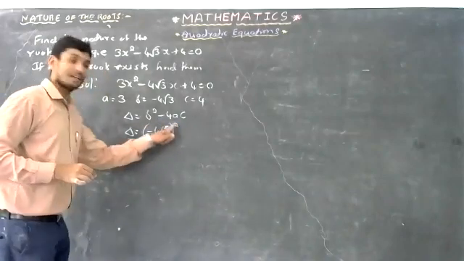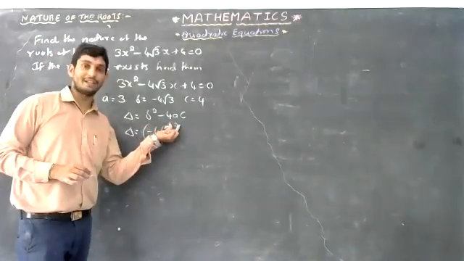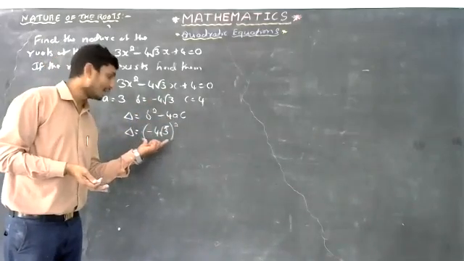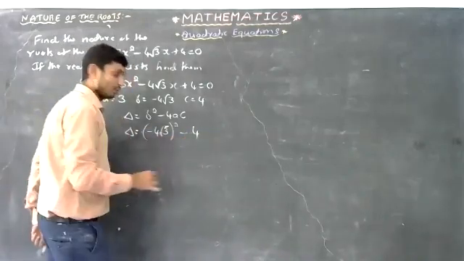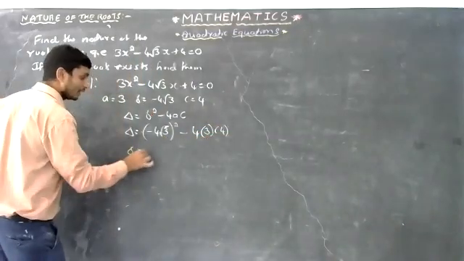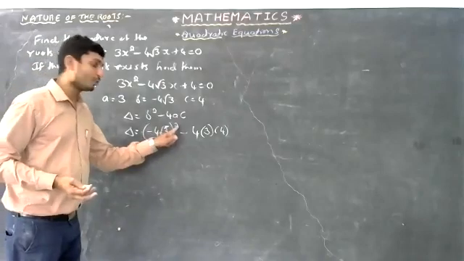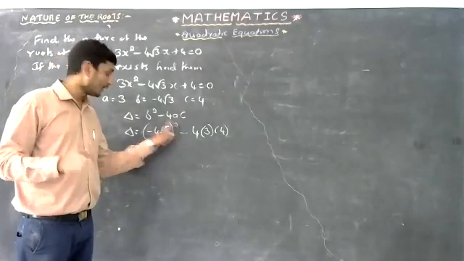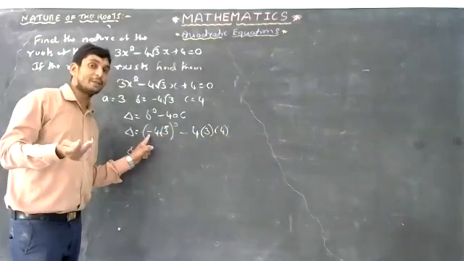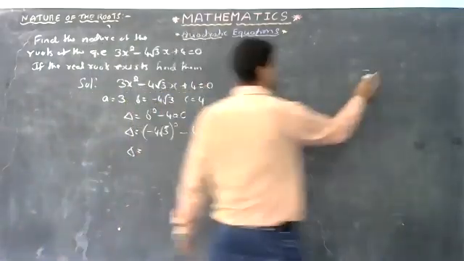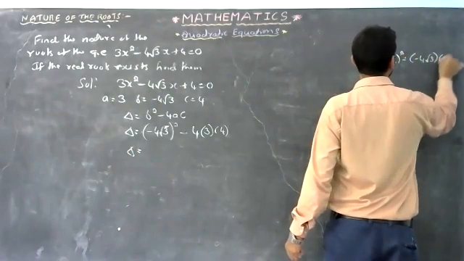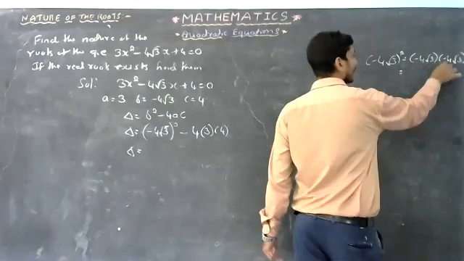Don't write just square of root 3. Here b is not just root 3, it is minus 4 root 3, and all of it must be squared. You have to put brackets. Minus 4 into a means 3, into c means 4. Delta equals a into b whole to power m is a power m into b power m. First of all, minus square, what does it become? Plus. Here I will find minus 4 root 3 whole square, it is minus 4 root 3 into minus 4 root 3. Minus into minus is plus.